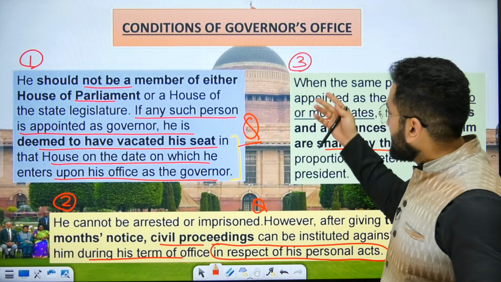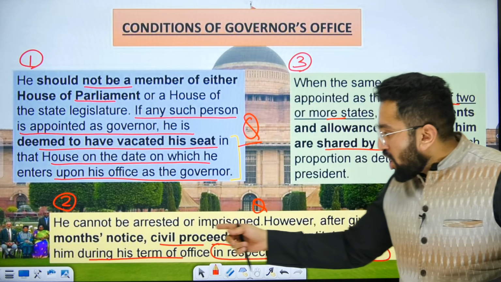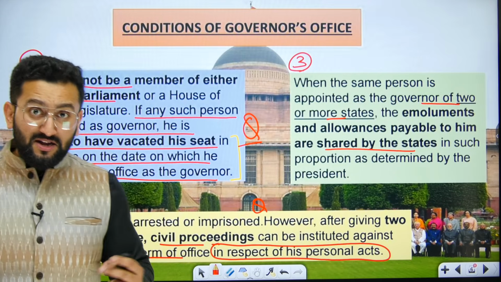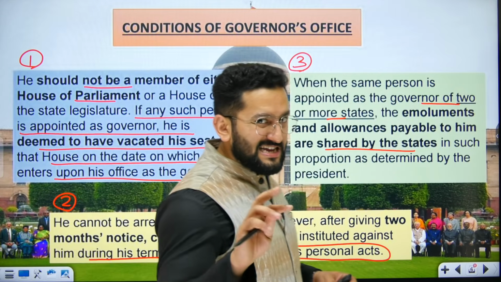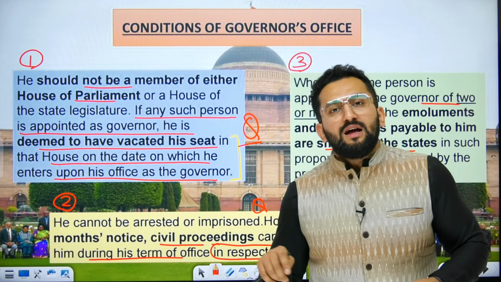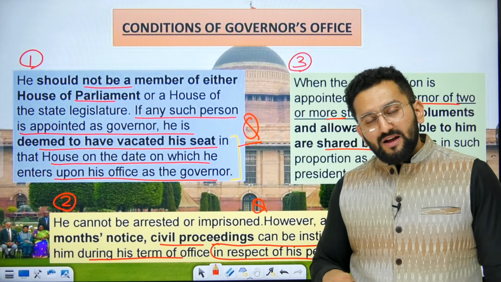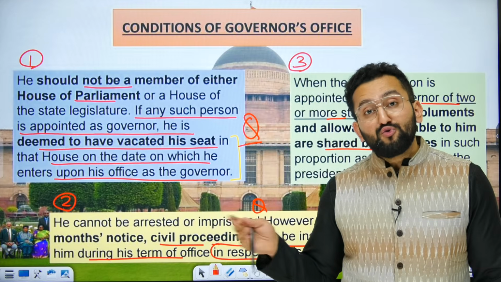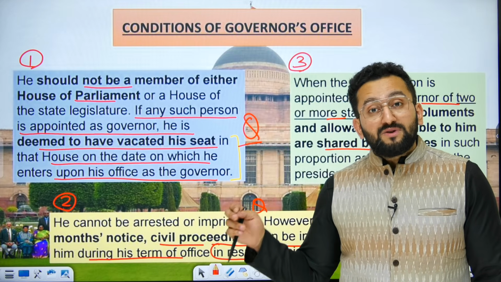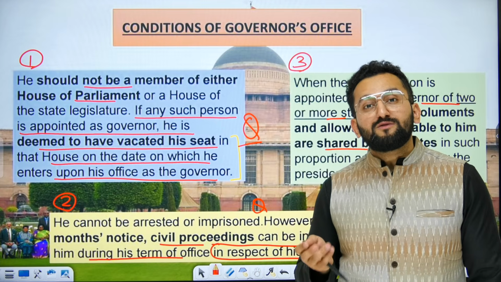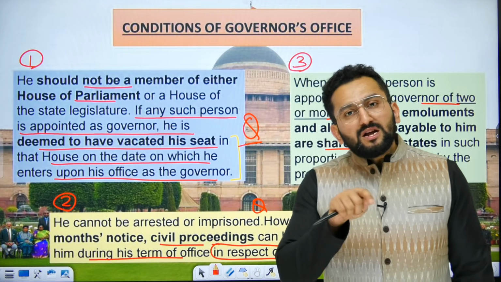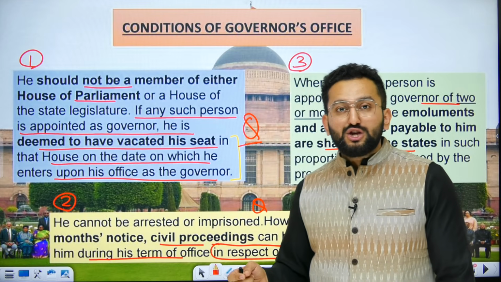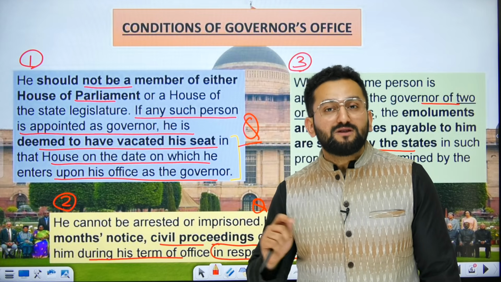Clear? Now, second, he cannot be arrested or imprisoned. I remember a case when Ms. Sheila Dikshit was governor of Kerala, and there was a CNG scam in the news, and the CBI was investigating. There was news that a direction for arrest might be raised, meaning the proofs were of such a level. But the Constitution was saying something else: you cannot imprison or arrest a sitting governor.